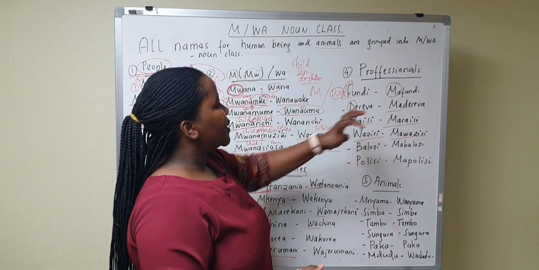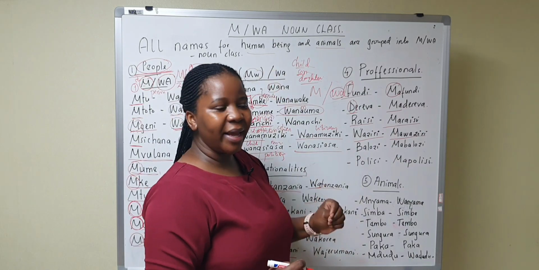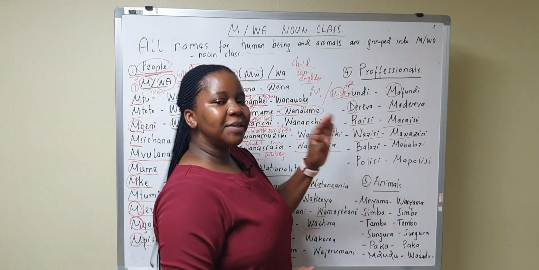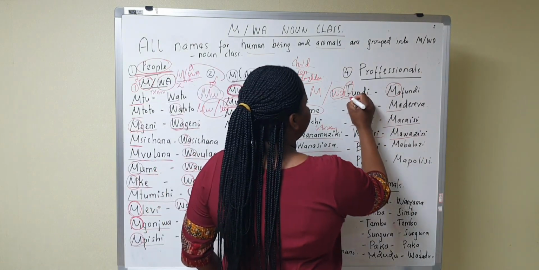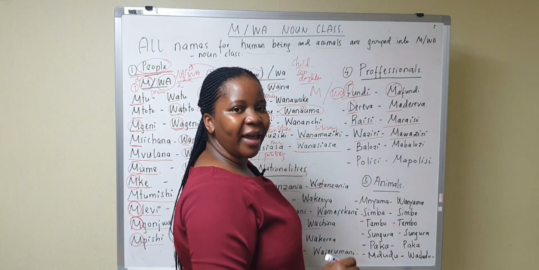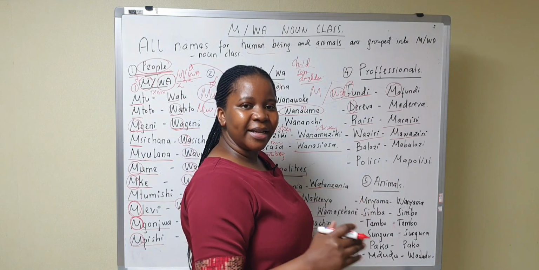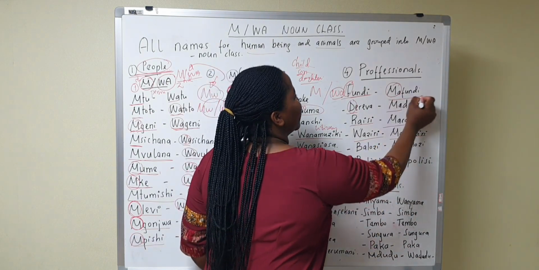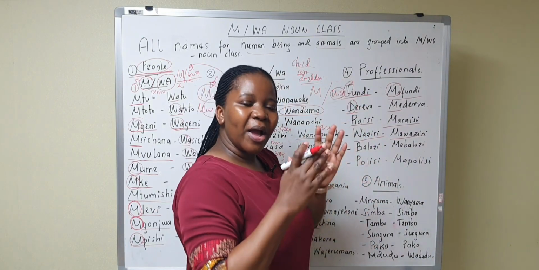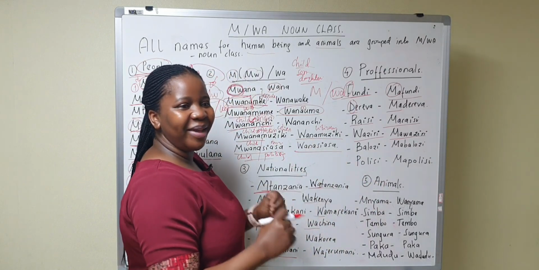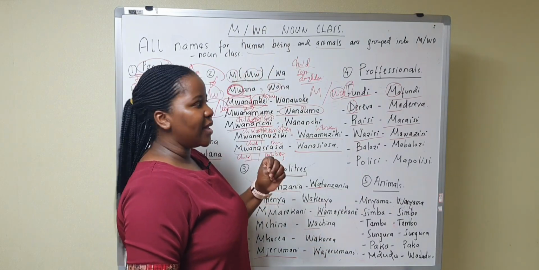So all these names, because they are the names of people or human beings, are grouped into this wa noun class. For example, fundi is a technician, okay? Fundi in Swahili. In English we say technician. Mafundi, technicians. Because these names for professionals are of human beings, we group all these names into wa noun class, okay?